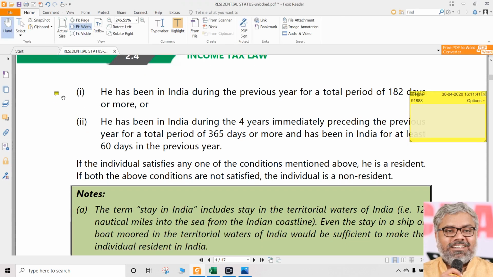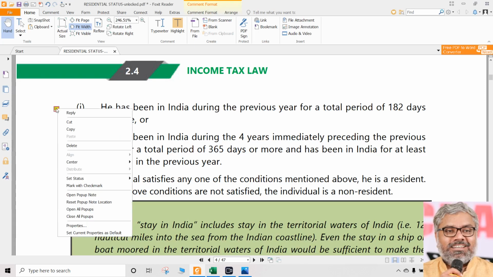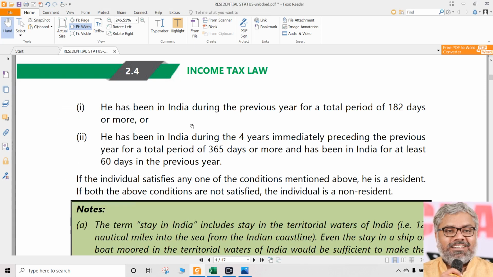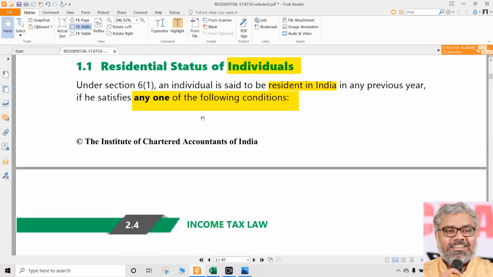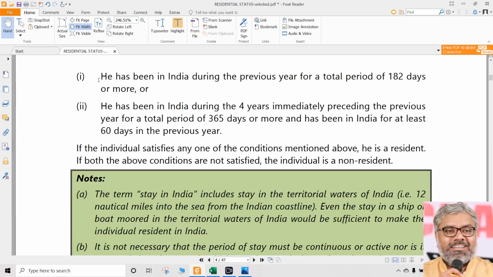So here there is a point to be noted. When a person is called a resident by satisfying these conditions. Which condition? Any one of the following conditions. What are those conditions? Read them carefully. Condition number 1: he has been in India during the previous year for a total period of 182 days or more. Exactly.